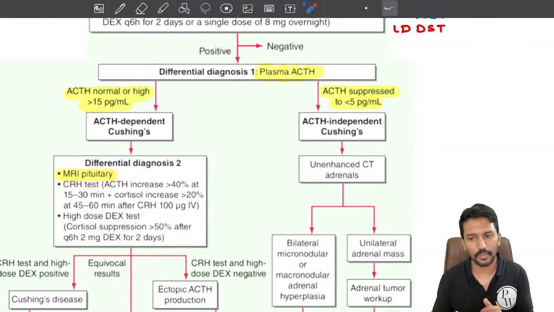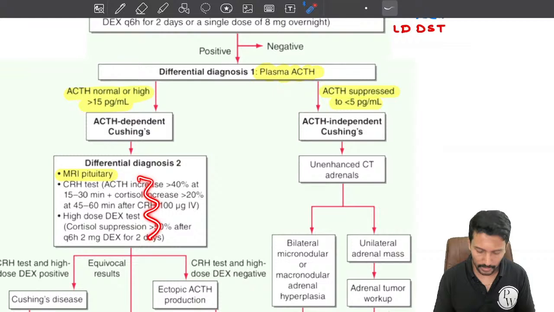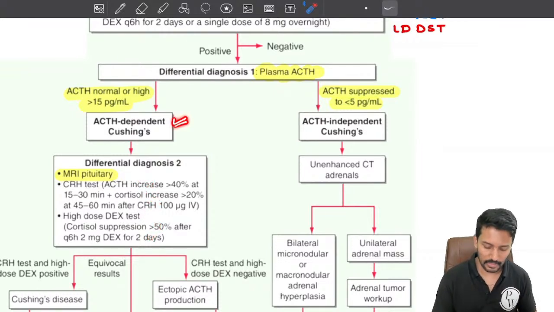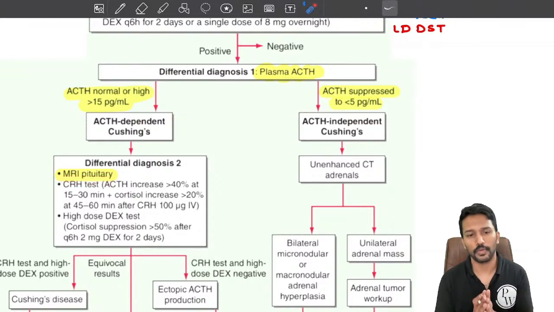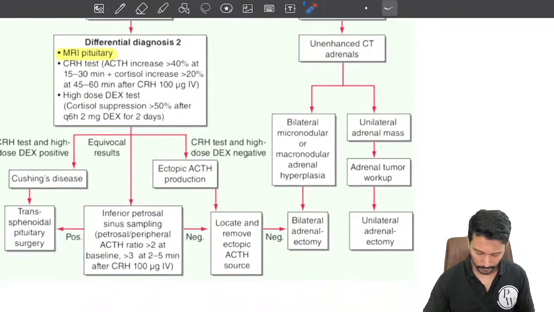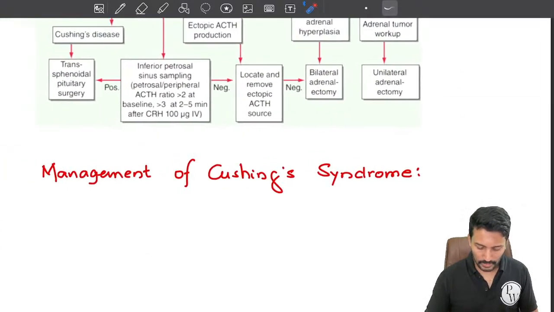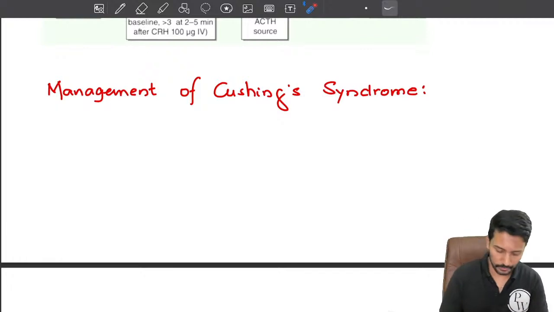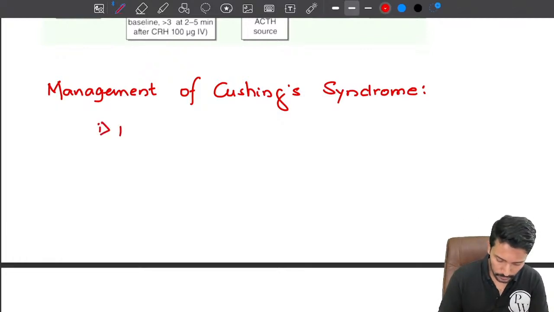At the level of FMGE, I am not expecting you to go into the details of these questions, so you may ignore them. All you need to know is, if it is ACTH dependent Cushing's, the investigation of choice is MRI of the pituitary gland, because a pituitary tumor is the most common cause. Clear? Okay. Now once I have established the diagnosis of Cushing syndrome, how do you treat? Number one, treat the underlying cause.